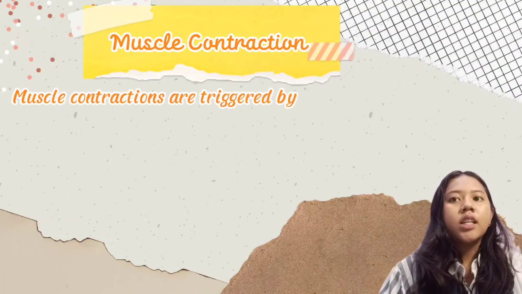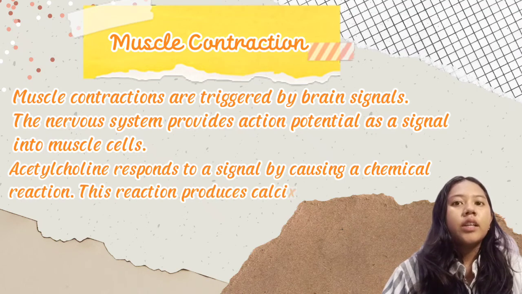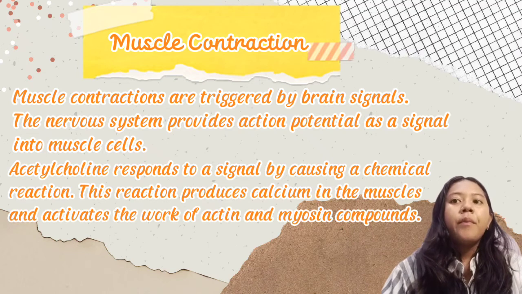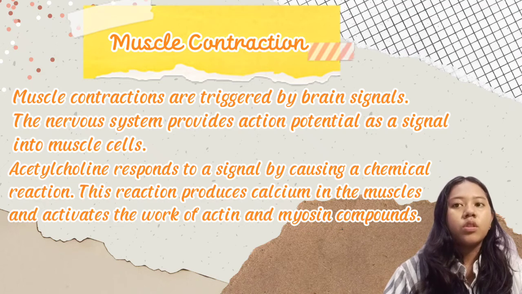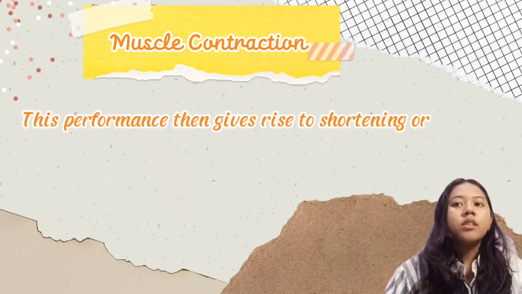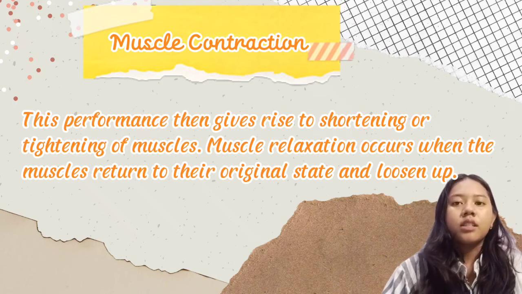Muscle contractions are triggered by brain signals. The nervous system provides an action potential as a signal to muscle cells. Muscle cells respond to the signal by causing a chemical reaction. This reaction produces calcium in the muscle and activates the work of actin and myosin compounds. This performance gives rise to shortening or tightening of muscles.